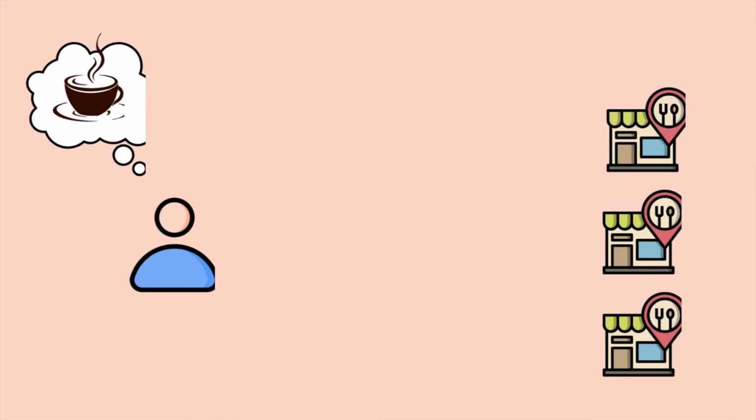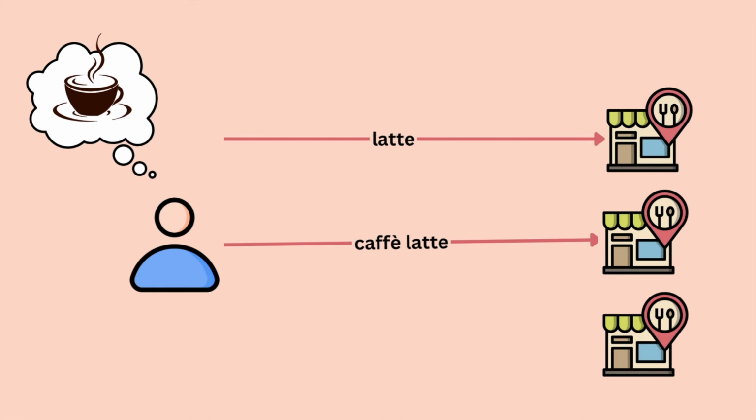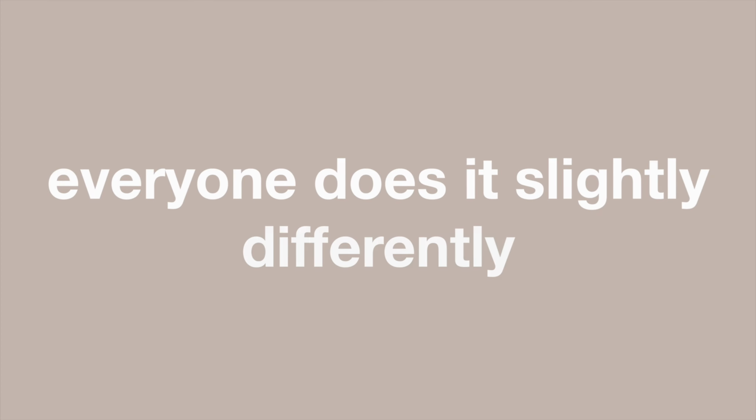Imagine you want to drink cafe latte, but every restaurant has a different name for how to purchase one. So you need to remember that in restaurant 1, it's called latte, in restaurant 2, it's called cafe latte, and in the third restaurant, it's called milk coffee. 3 coffee shops, 3 different menus: latte, cafe latte, milk coffee. It gets confusing. It's too many patterns that we need to remember and handle. Everyone does it slightly differently.